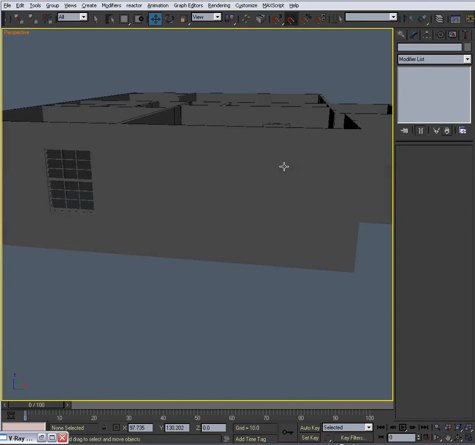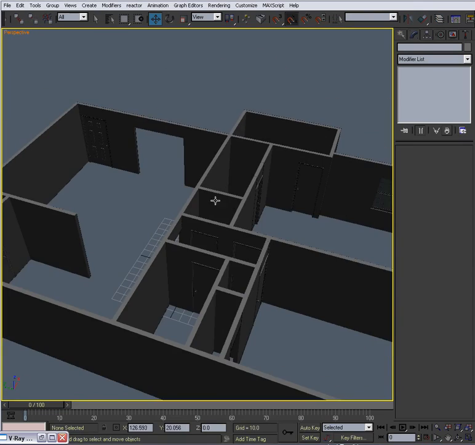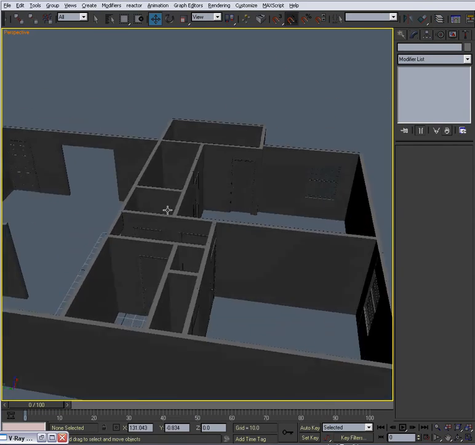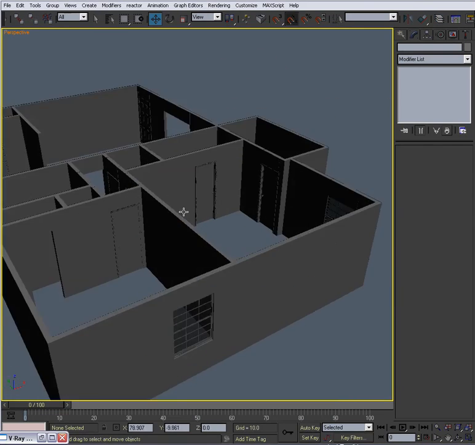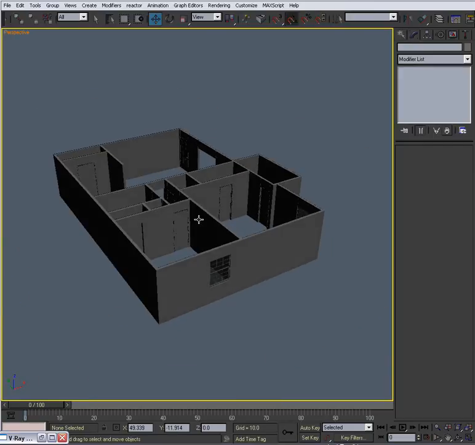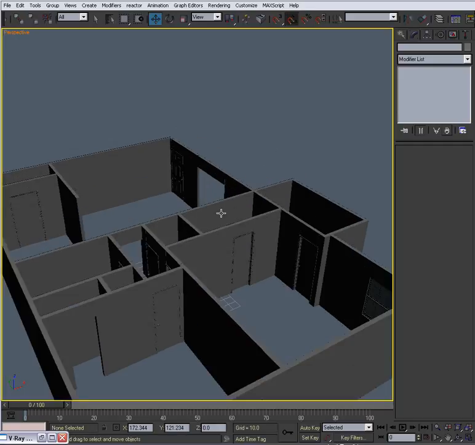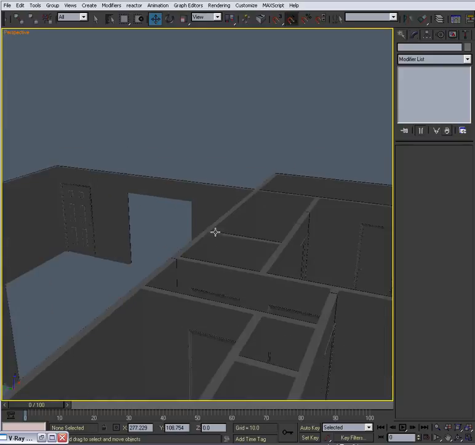As long as there's no problems, it looks like we're good to go to put the patio door in, which we will do next. So I'm going to see if I can find a replacement for my Vista chess, because I don't have Vista anymore. I can't play my chess, so I'm losing it. I got to find a new game to play. So while I do that, get a drink and meet me back here in a minute.